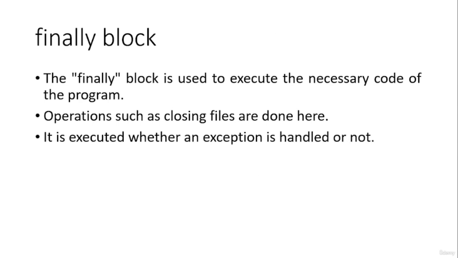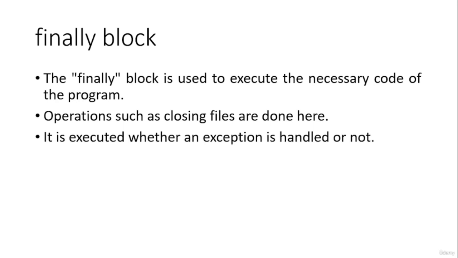Next we will discuss the finally block. The finally block is used to execute the necessary code of our program, for example functionalities such as closing a file and flushing the file.